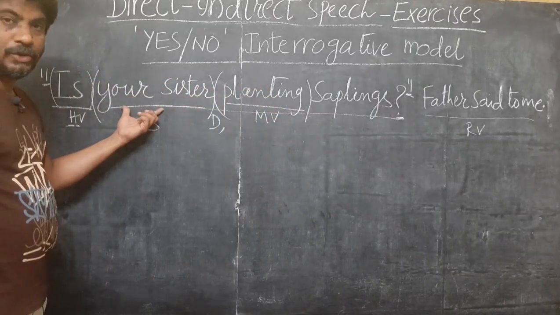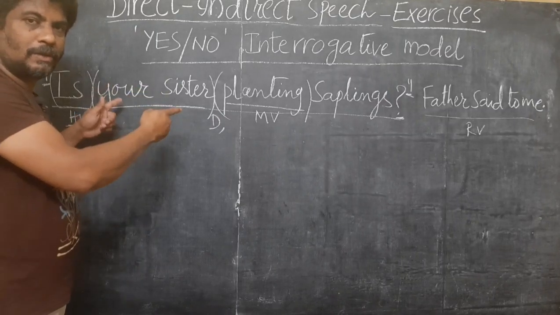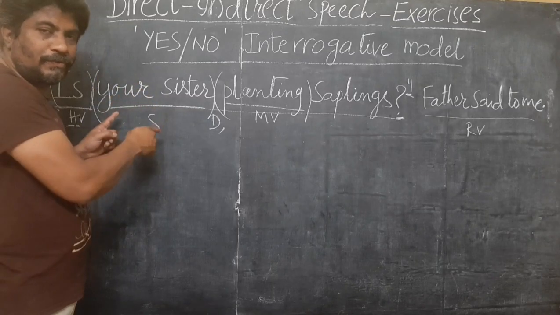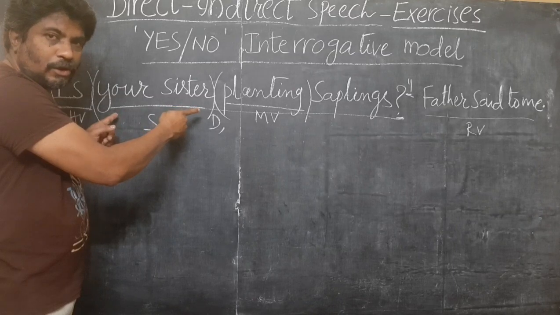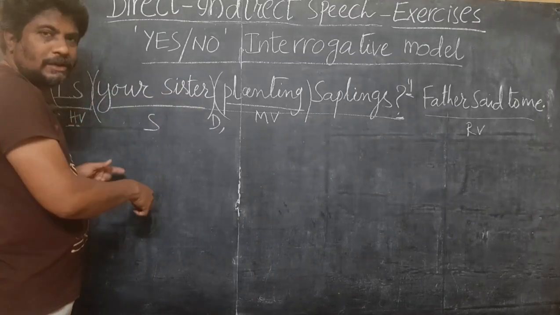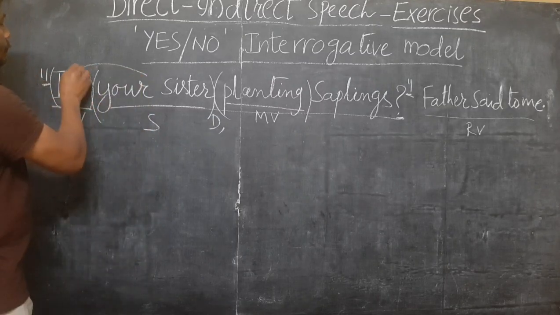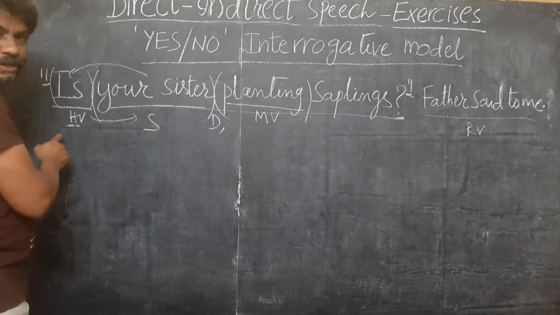"your sister" is the subject. First, you have to transform this yes-no interrogative to an assertive sentence. That is the first step. How do we do that? Interchange the helping verb and the subject. Swap these two places: the helping verb in the place of the subject, the subject in the place of the helping verb.